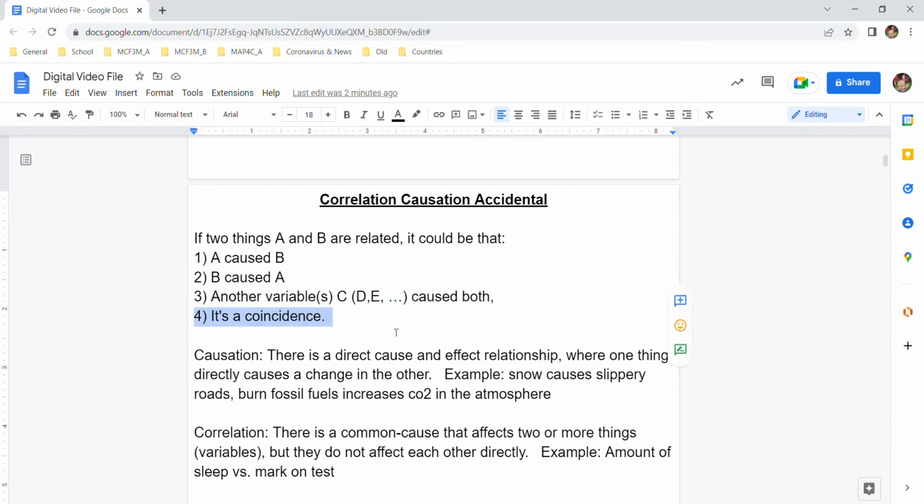It looks like two things are connected, but it's just so implausible that they actually are affecting each other. They're just too far apart or too disconnected to really affect each other. Let's learn a little bit more about those three.